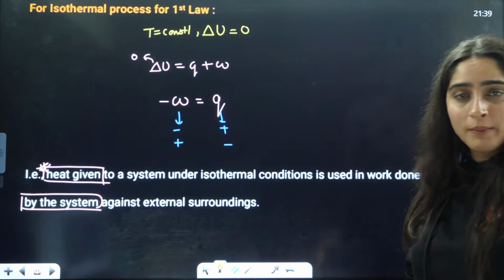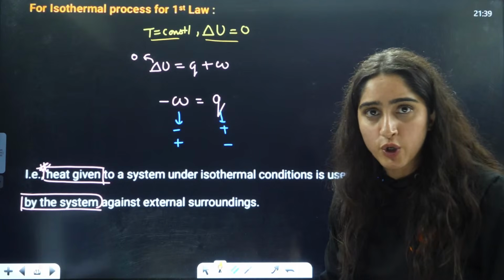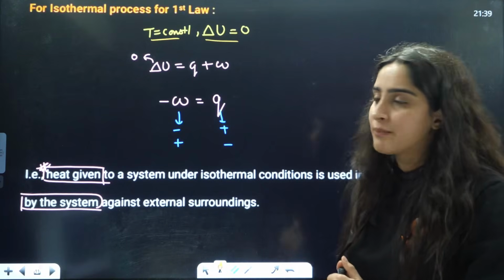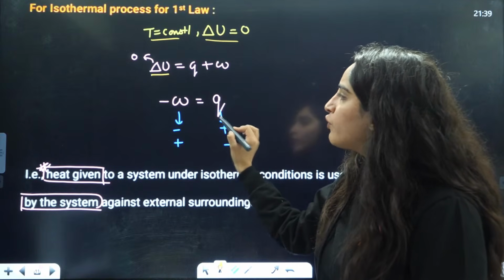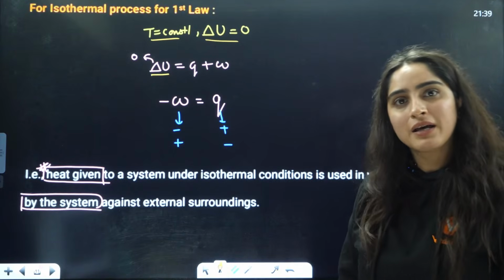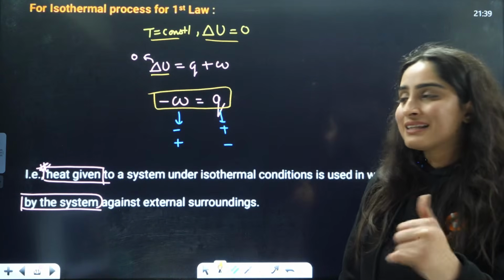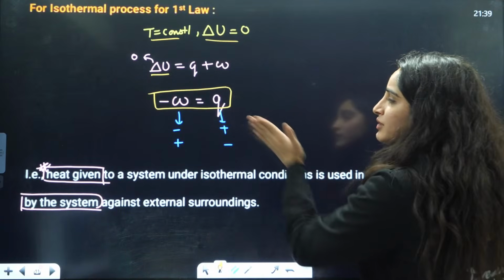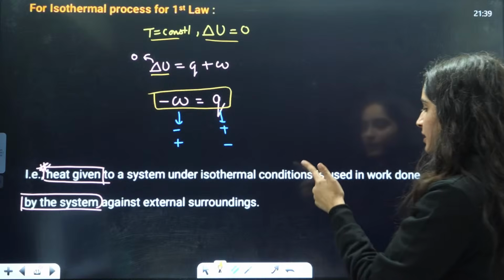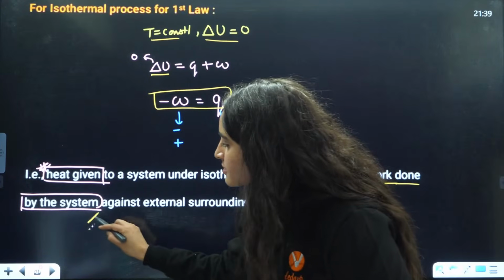For isothermal, temperature is constant. That is the reason delta U is also equal to 0, because internal energy is a function of temperature. If delta U is 0, then Q will be equal to minus W. So that is the formula for the isothermal process. That is why they say that heat given to the system under isothermal condition is used in work done by the system.